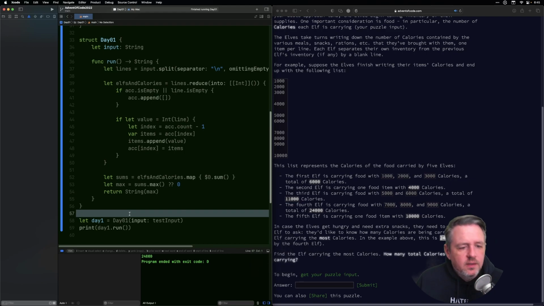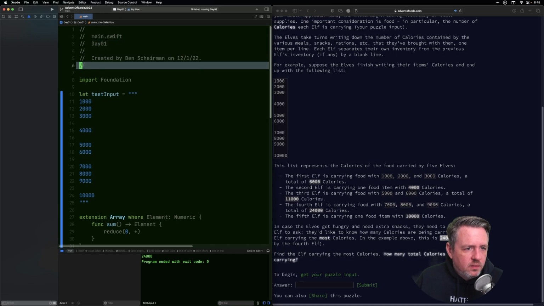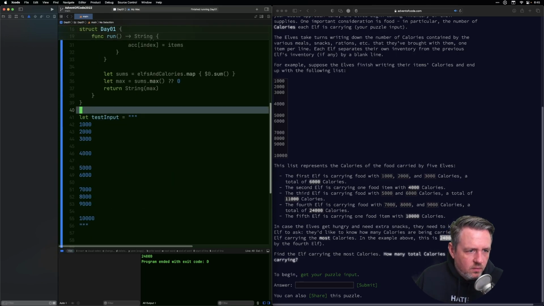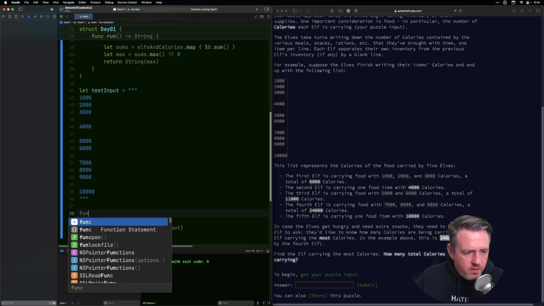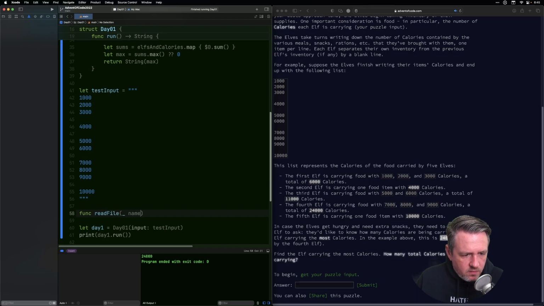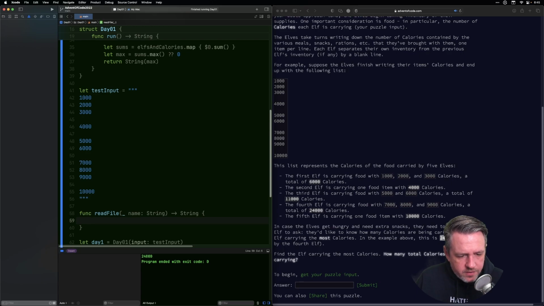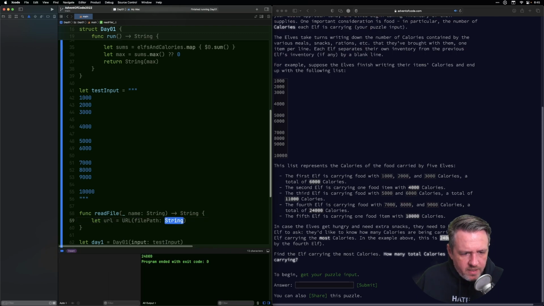Okay, perfect. So now instead of the test input, I'm going to move this down actually. I want to read a file. I'm going to make a quick function for that. This will read the file and crash the program if it doesn't exist. So we'll do file URL, file path, and I just want to use the name.